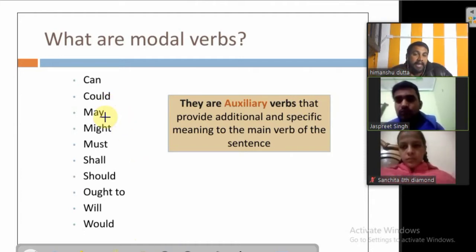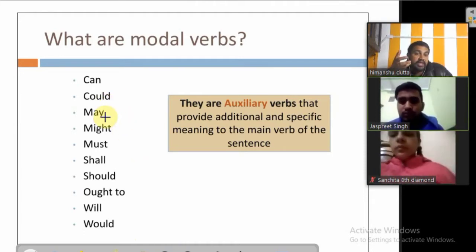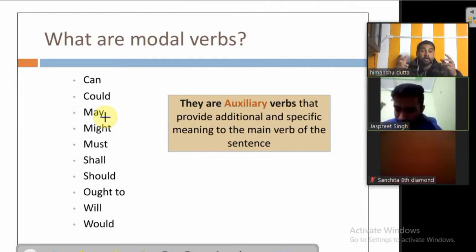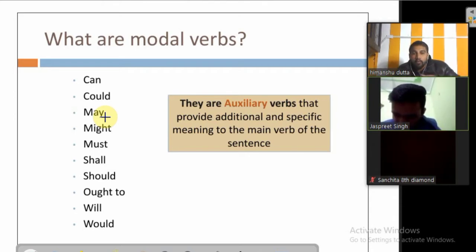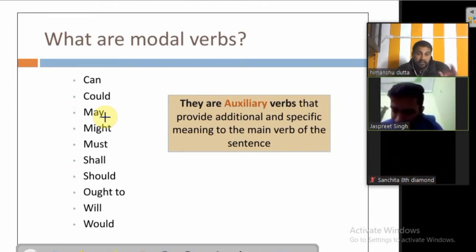Can, could, may. May is also used for possibility. It may rain today. When we say it may rain today, there is a strong possibility. If something will possibly happen, there is a possibility for something to happen, then we use may. But when there is a stronger possibility, we use may, and might for a weaker possibility.